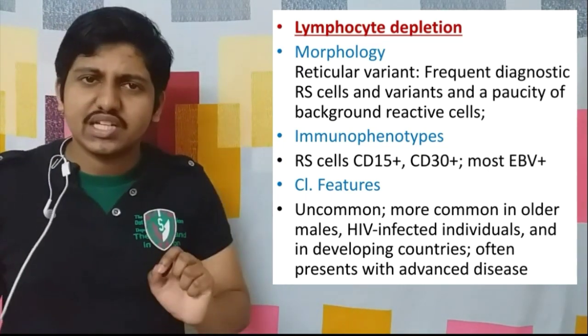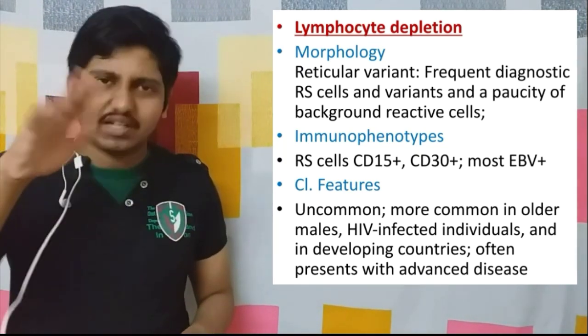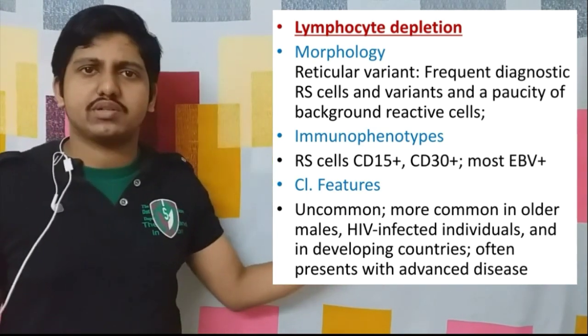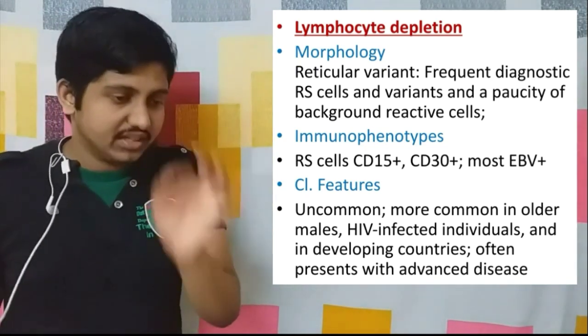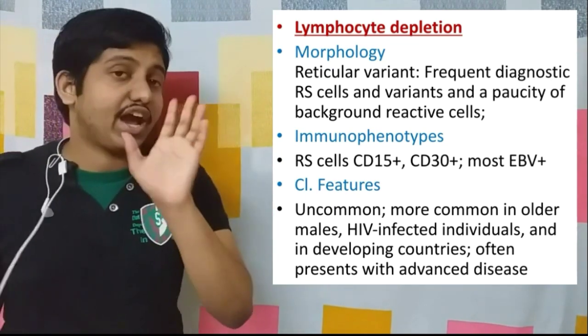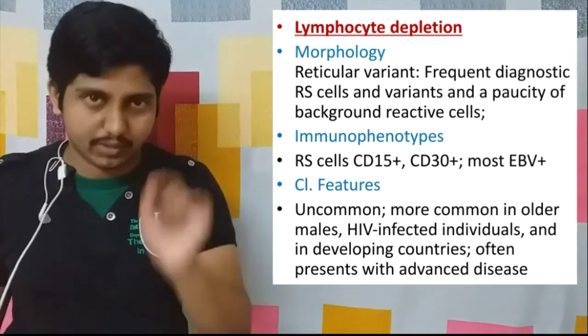What do you mean by paucity? Paucity is nothing but relatively trace amounts, less amounts of reactive cells. Regarding the immunophenotype, we have CD15 positive and CD30 positive, and nearly 90% of the patients are associated with EBV infection also.